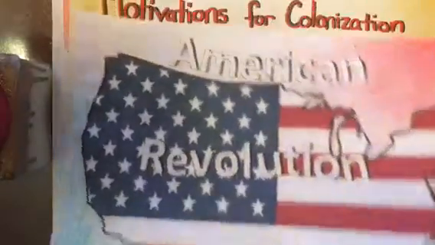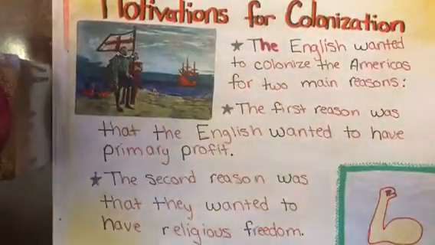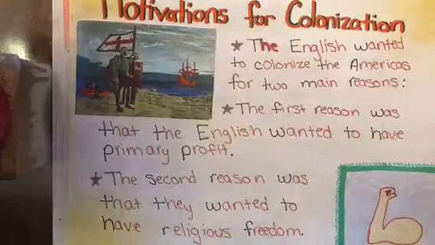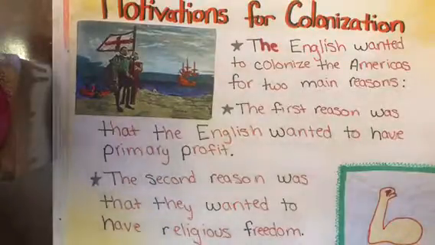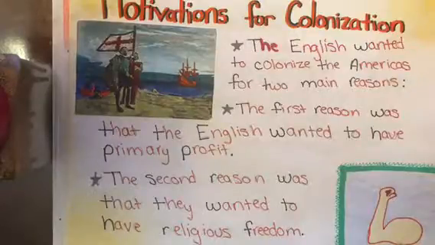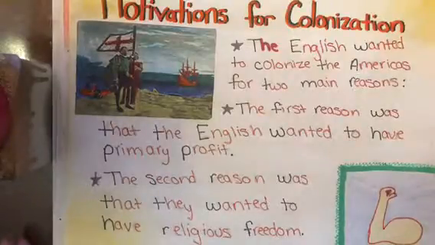The American Revolution. Motivations for colonization. Motivation was high for Englishmen because they wanted to colonize America. They wanted to have a primary profit over the colonies, and they wanted religious freedom. They were also very consistent with finding a new place to be able to settle and grow in.